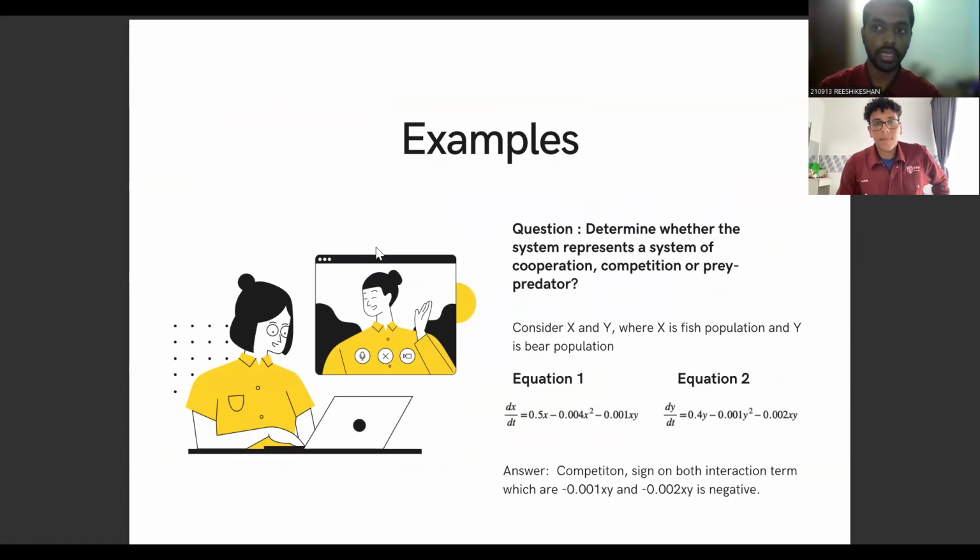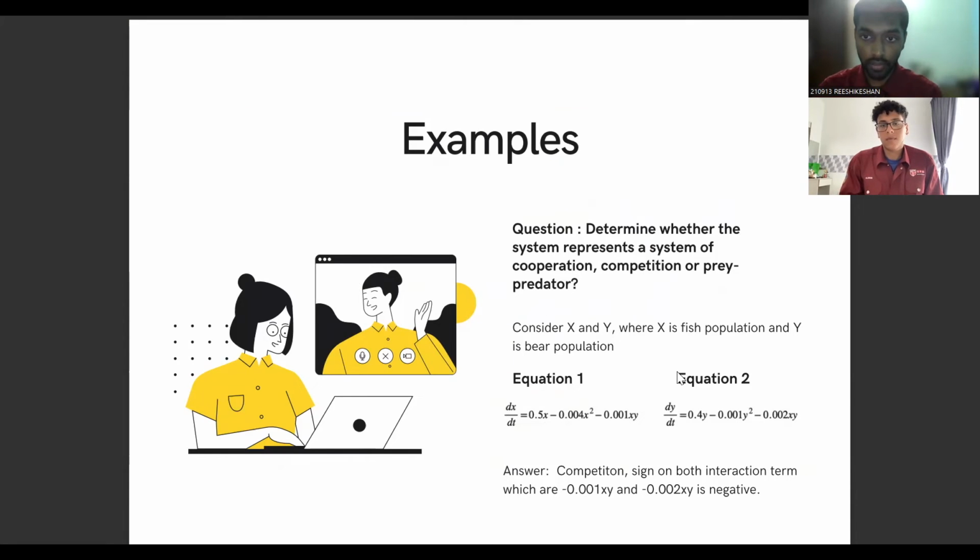So now we're presenting the examples. We have made two equations here. The first one, as you can see, dx over dt equals 0.5x minus 0.004x squared minus 0.001xy, and dy over dt equals 0.4y minus 0.001y squared minus 0.002xy. The question given here is to determine whether the system represents a system of cooperation, competition, or prey-predator.